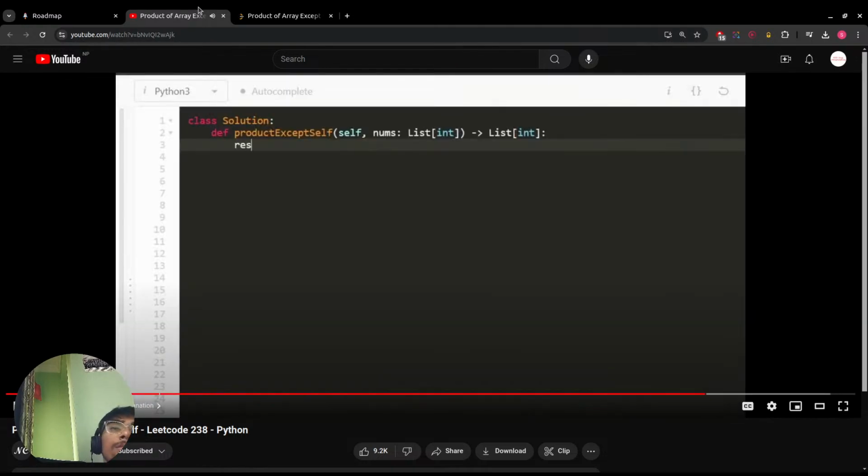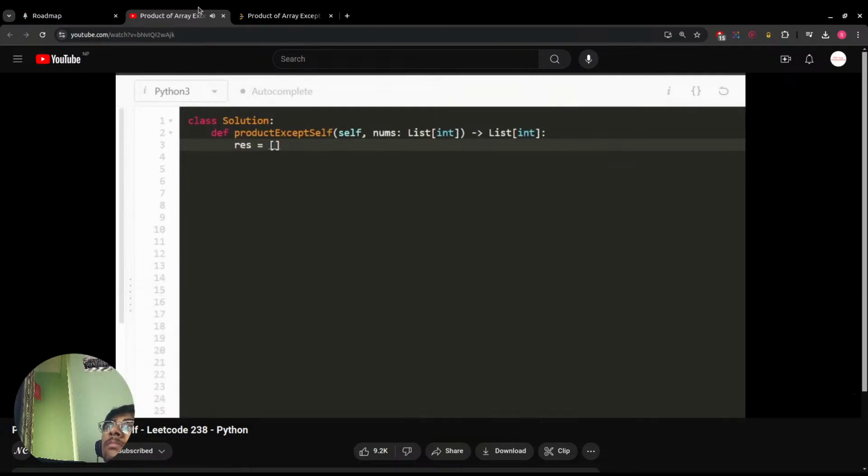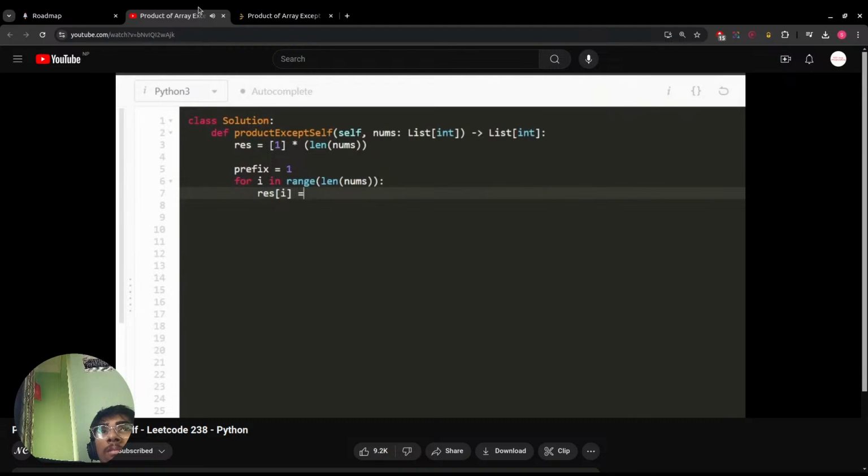So the first thing we're going to do is create a result output array. So this technically does not count as extra memory in the context of this problem. I'm just going to give each position an initial value of 1, and we want this to be the length of the input array, so we can multiply it by the length of nums. So first we're going to be doing the prefixes. So I am going to initialize prefix as 1, and then we're going to go through every position in our input array. So for each position in our result output array, I, we're going to take that prefix and then just put it in that position I, right?